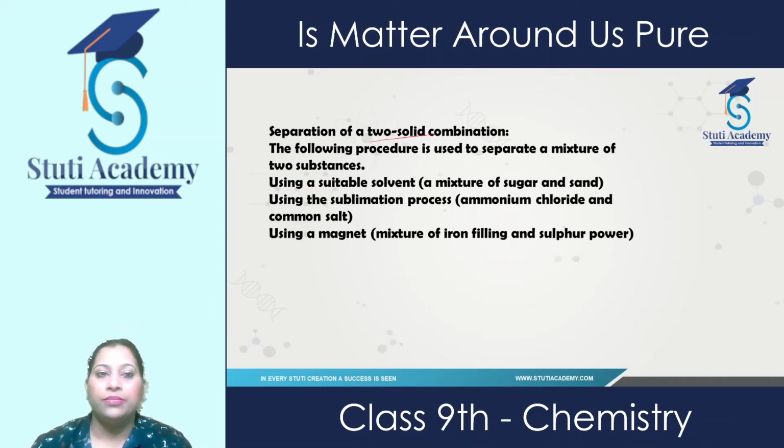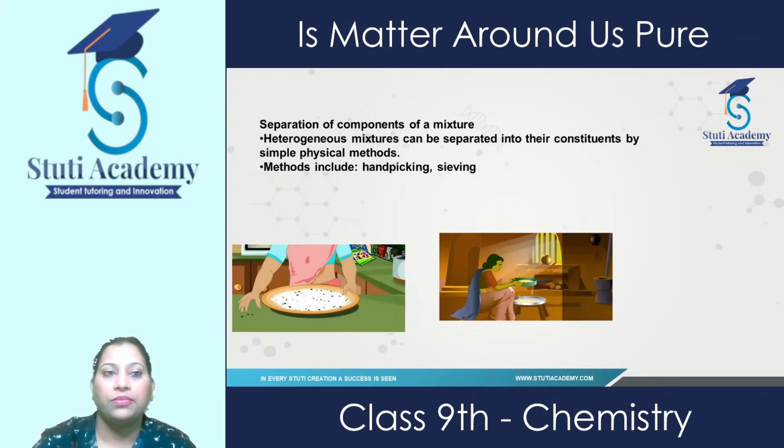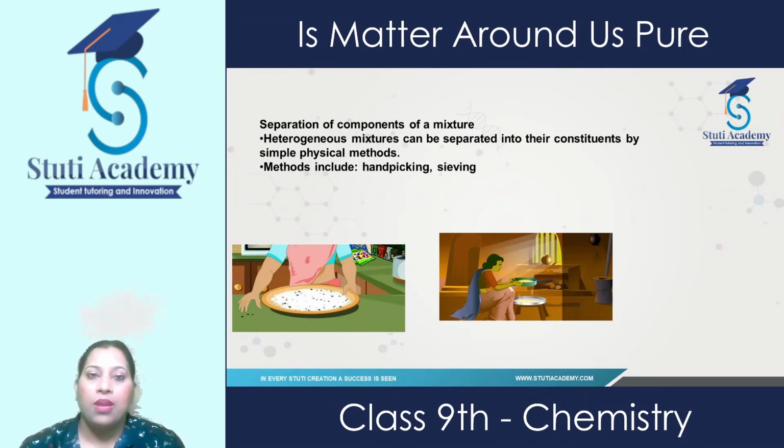Or by using a suitable solvent. If a mixture of sugar and sand is there, we can easily separate them by sieving. The size of the sugar particles is quite bigger, so they are left behind, and the sand can pass through. Ammonium chloride and common salt by the sublimation process. First is the physical method. It depends on the size of the particles or the constituents present in a mixture.